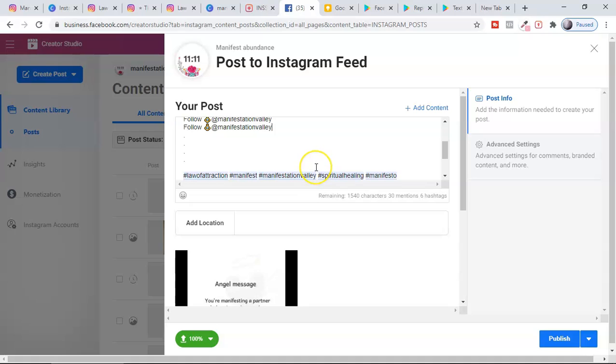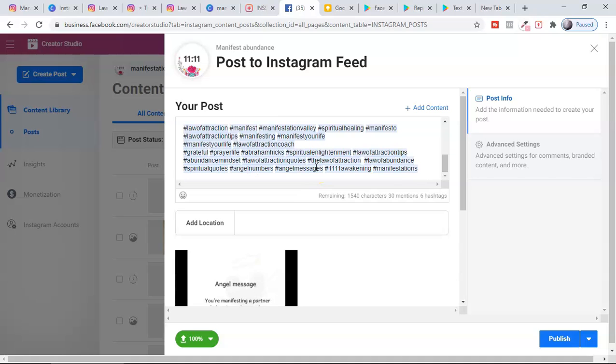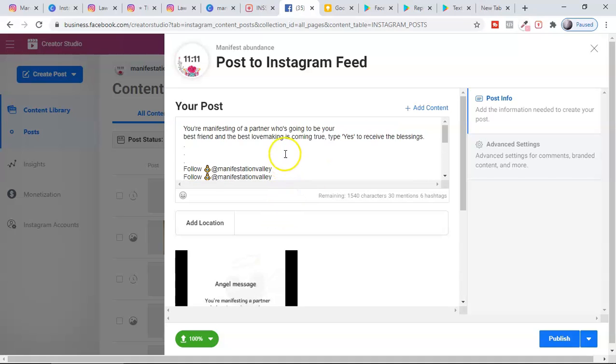The only drawback of this scheduler is, you can't put your captions in the comment section. So if you're practicing that, you can't do it with this scheduler. But there is nothing wrong in posting here.